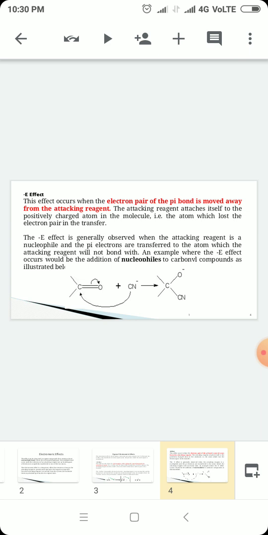Okay, for example, here we see a carbonyl group reacting with cyanide, which has a negative charge, and it is a nucleophile. In a carbonyl group, carbon carries a positive charge and oxygen carries a negative charge. So the nucleophile, which has a negative charge, attaches to the positively charged carbon atom. So we get a cyanide final compound.